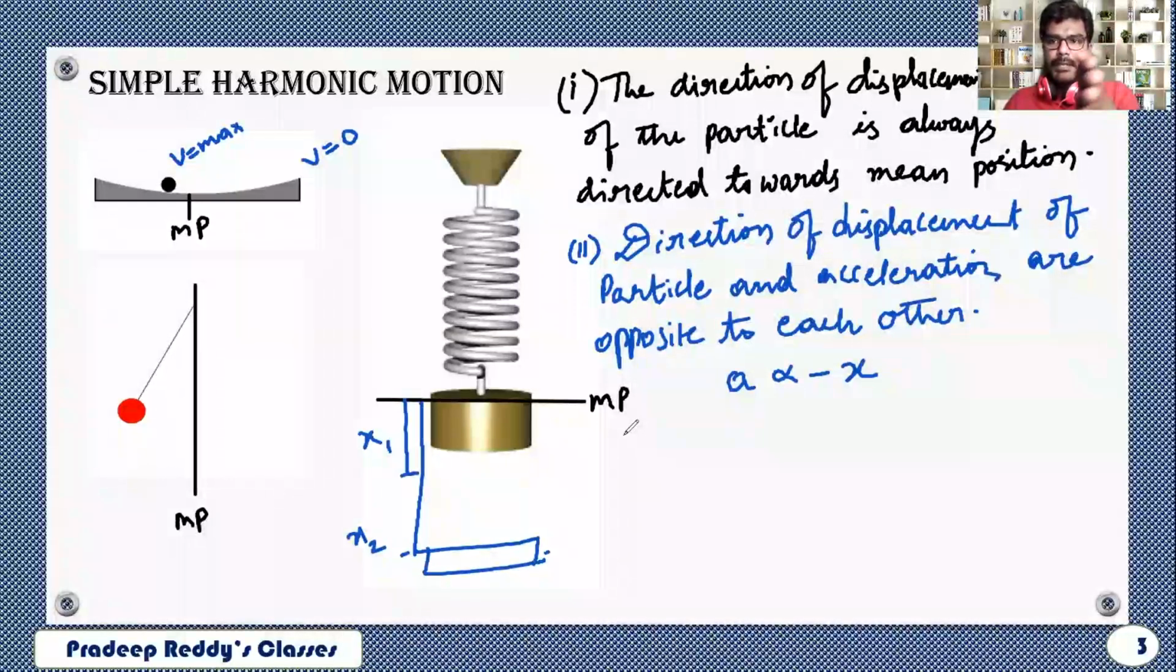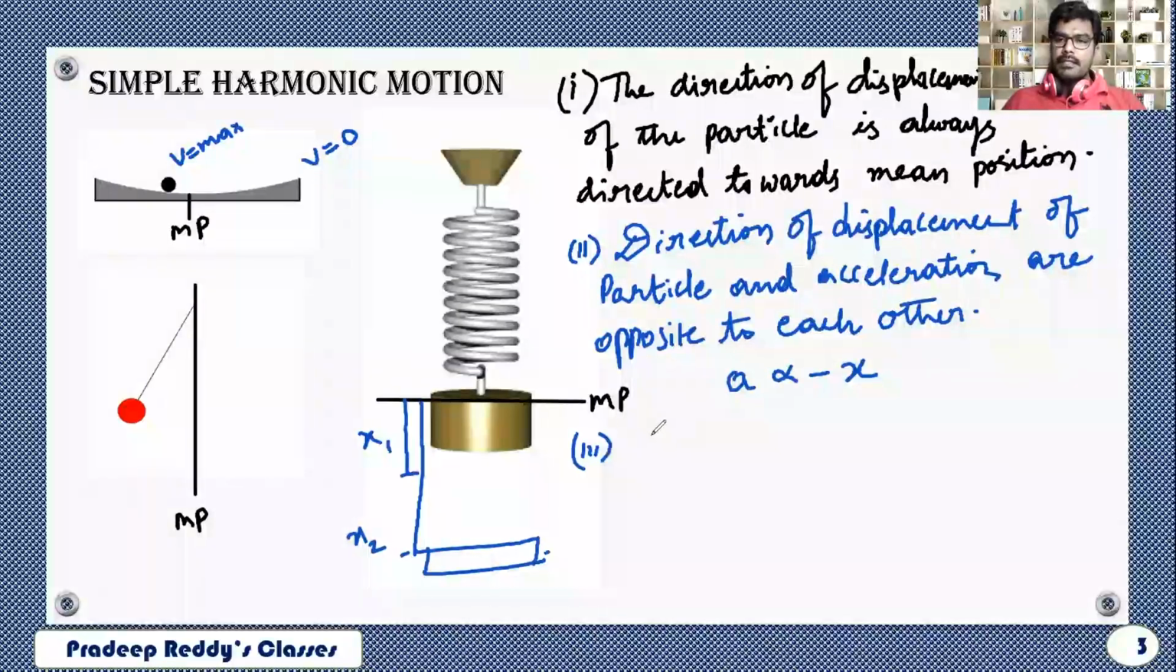So as the displacement is increasing, what is happening to velocity? Velocity is decreasing. So displacement and acceleration both are opposite to each other. That is the reason why the directions are opposite. So I'm taking one negative sign here. And A is proportional to x, more is the displacement, more will be the acceleration, but it is in opposite direction. That's the reason why you can write A is directly proportional to minus x. And number 2, the acceleration of the particle is directly proportional to displacement.